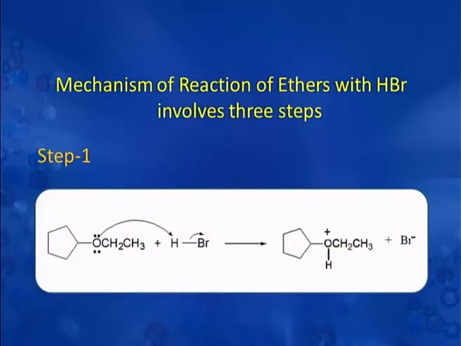Now, we will discuss the reaction of ethers with hydrogen bromide, which involves three steps. In the first step, there is protonation at the ethereal oxygen. This ethereal oxygen has lone pairs of electrons which it can easily donate to the electron deficient hydrogen here, and there is formation of this protonated ether.